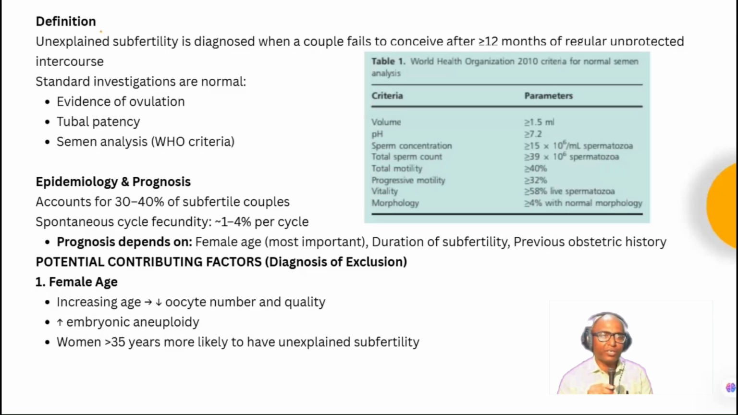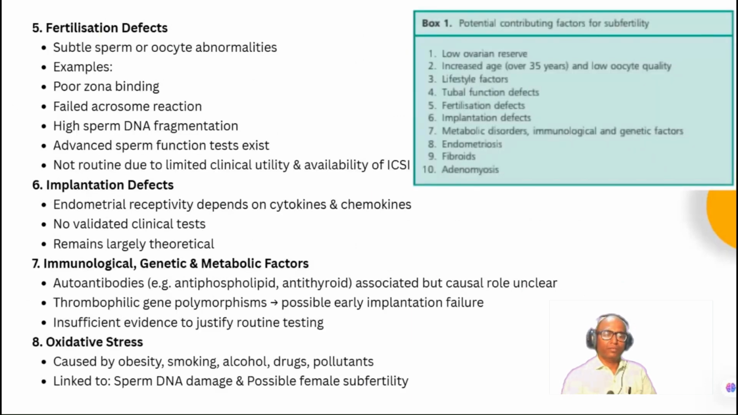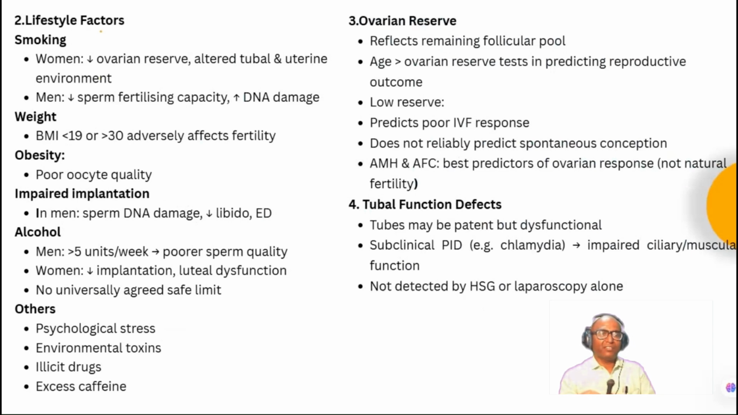So potential contributing factors: the age of the female we have discussed. As the age increases, the oocyte number and quality will deteriorate. There is increased embryonic aneuploidy. So women more than 35 years are likely to have unexplained subfertility. Then smoking, weight, obesity, impaired implantation, alcohol for men more than 5 units per week. In women, it decreases the implantation and leads to luteal dysfunction, and other factors such as psychological stress, environmental toxins, illicit drugs, excessive caffeine. These are the lifestyle factors which are associated with unexplained infertility.